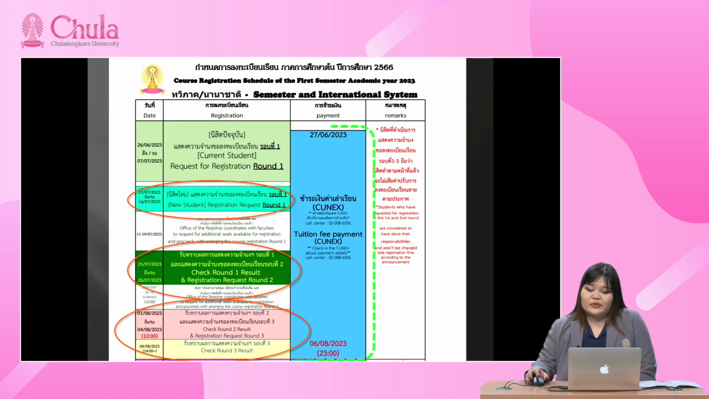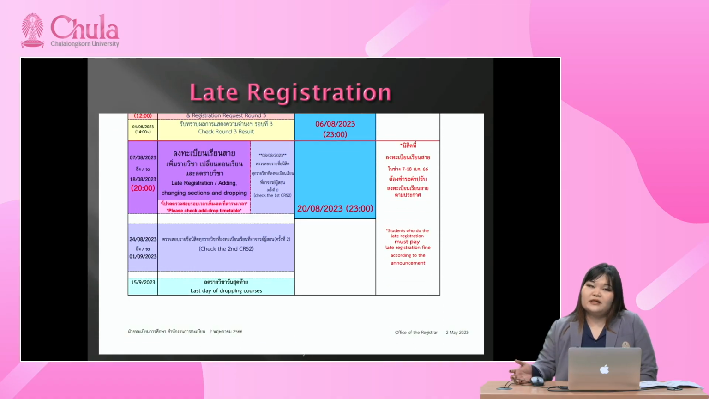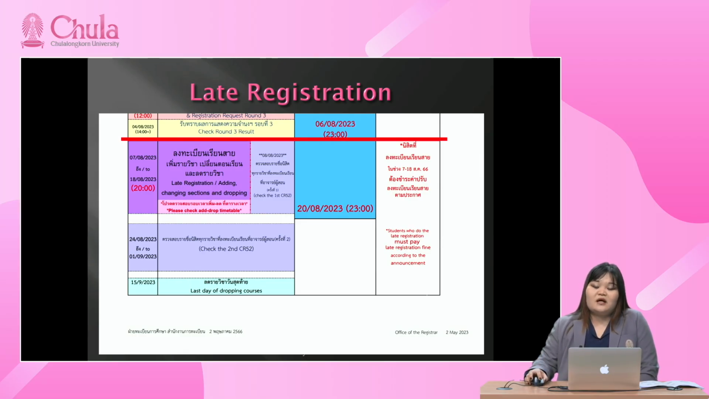And the blue area here is the tuition fee payment on the See You Next mobile application. You can pay it any time, but also please be careful for the deadline. But if you cannot make the payment on time here, or you cannot make the registration request on time here, there will be the late registration below this red line. It's the late registration, so there will be a late registration fine also.